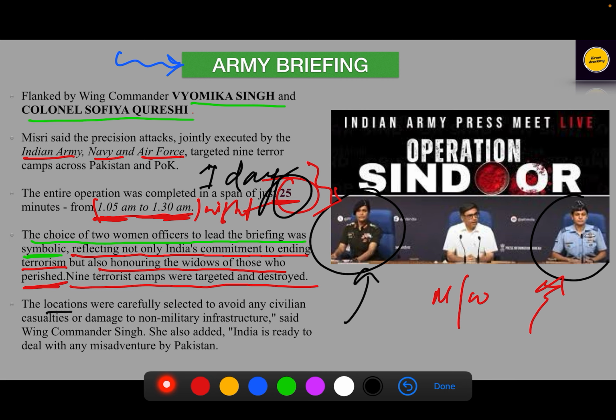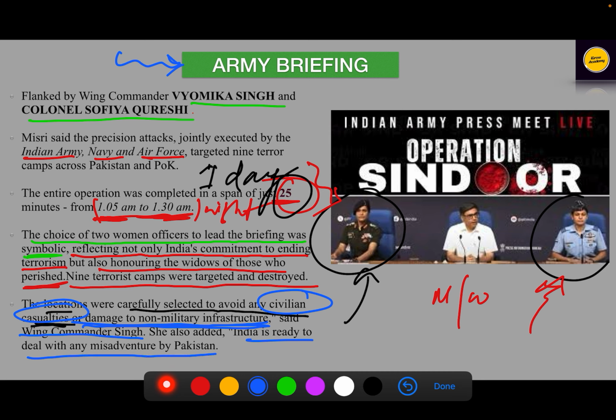So the locations were carefully selected to avoid any civilian casualty. As I told you, the targets were only those areas which had terrorist organizations and their habitations, and no civilian structure or civilian casualties were done. Any non-military infrastructure was not damaged, said Wing Commander Singh. She also added India is ready to deal with any misadventure by Pakistan.